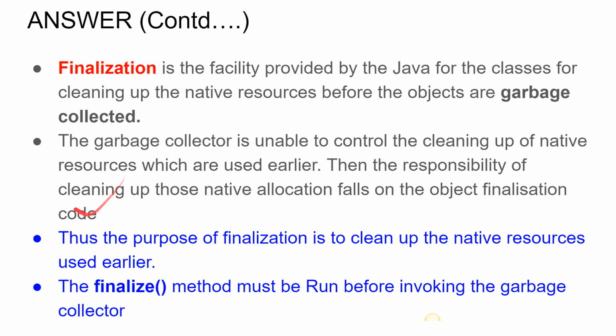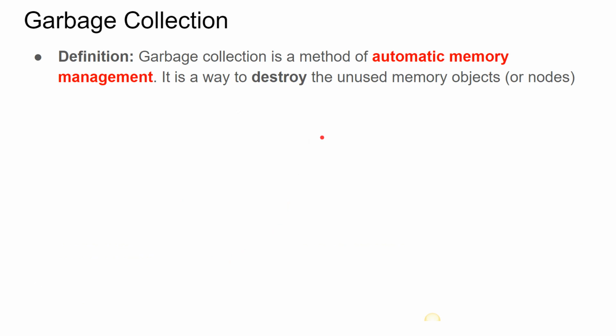However, you will understand this when we execute the program. I'll explain this once again while executing the program. Here is a definition for garbage collection. Garbage collection is a method of automatic memory management. It is a way to destroy the unused memory objects.